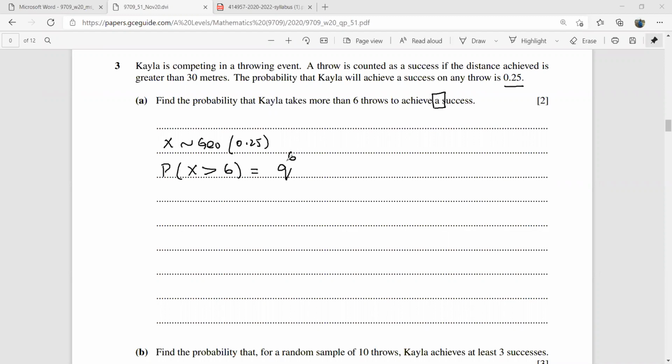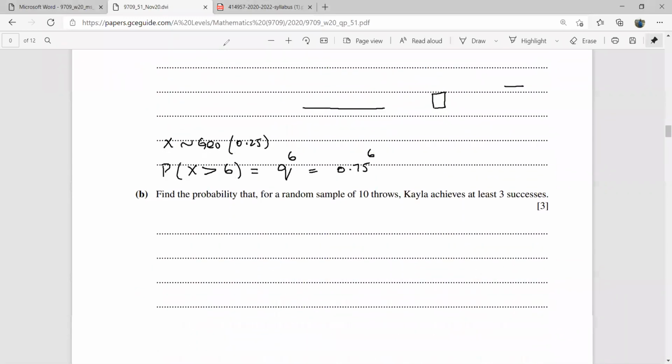We are sure that he is not going to be successful in the first 6 throws, because it says takes more than 6 throws to achieve a success. So this should be 0.75 raised to the power 6, and you can leave your answer this way because it is a very big power. If you have any question, let me know.